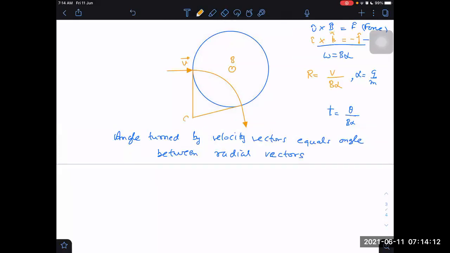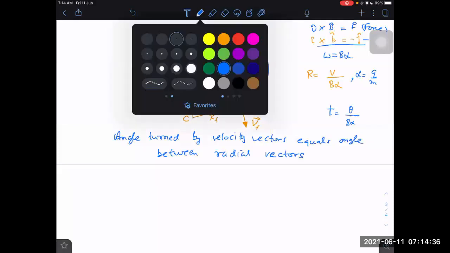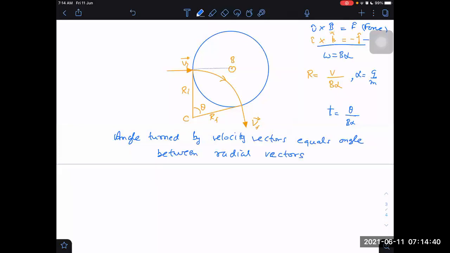This is the center of the path followed, and the velocity vector: initial, final. Position initial, position final. Angle turned theta. Now, what do you think the angle will depend on? Time definitely just depends on angle. Larger angle turned, larger time spent.